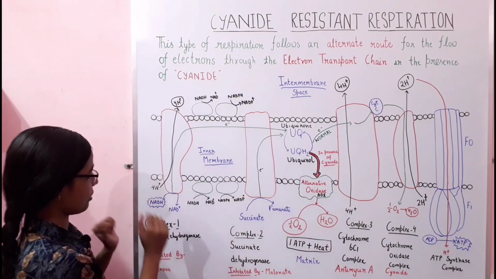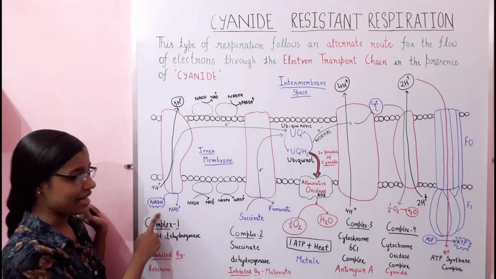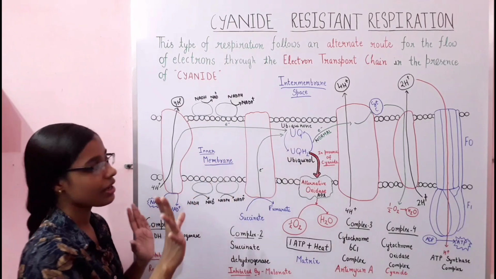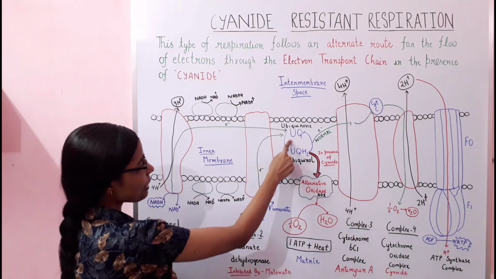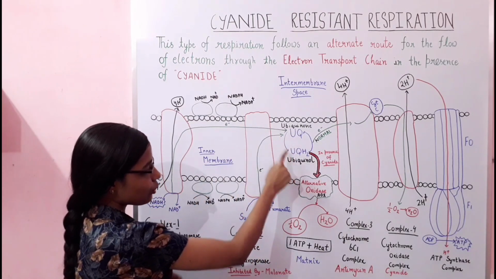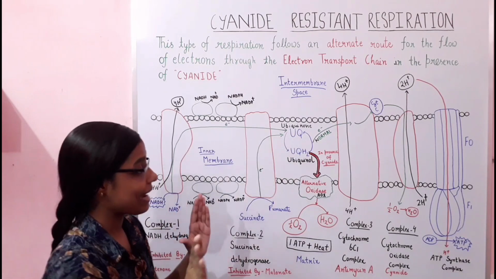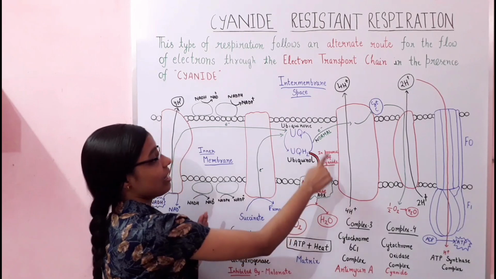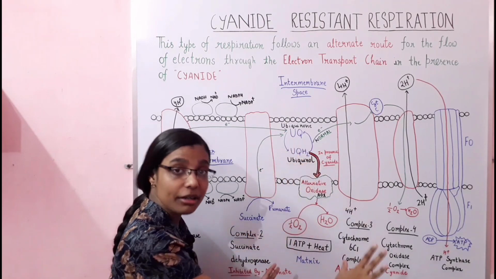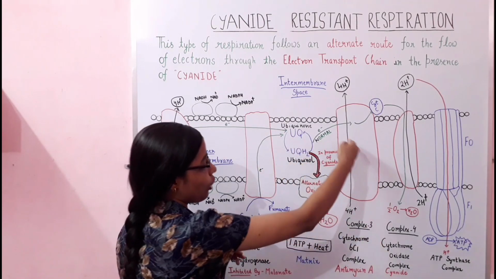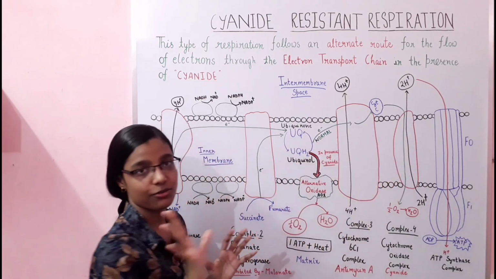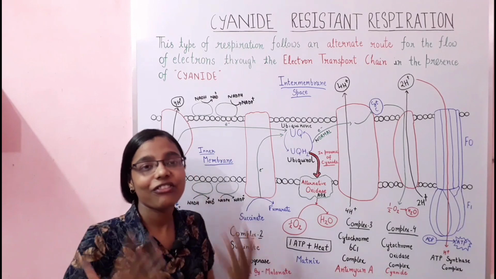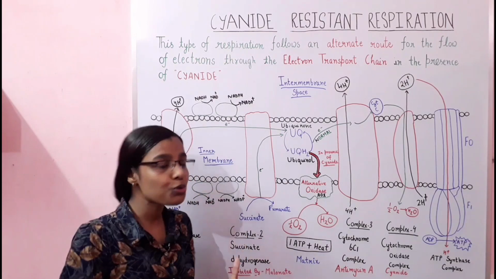The electrons from NADH are transferred to ubiquinone. Then the ubiquinone gets converted into ubiquinol, and now due to the presence of cyanide, electrons cannot be further transferred to complex 3 or complex 4. So an alternative, different pathway is used here.